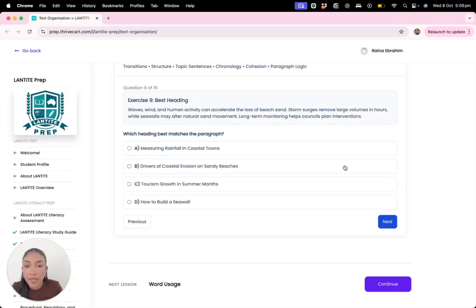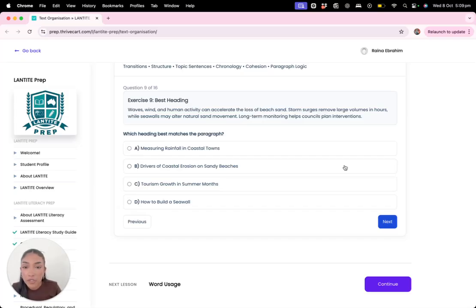Which heading best matches the paragraph? So waves, wind, and human activity can accelerate the loss of beach sand. Storm surges remove large volumes in hours, while seawalls may alter natural sand movement. Long-term monitoring helps council plan interventions. Sorry, got a little bit tongue-tied.